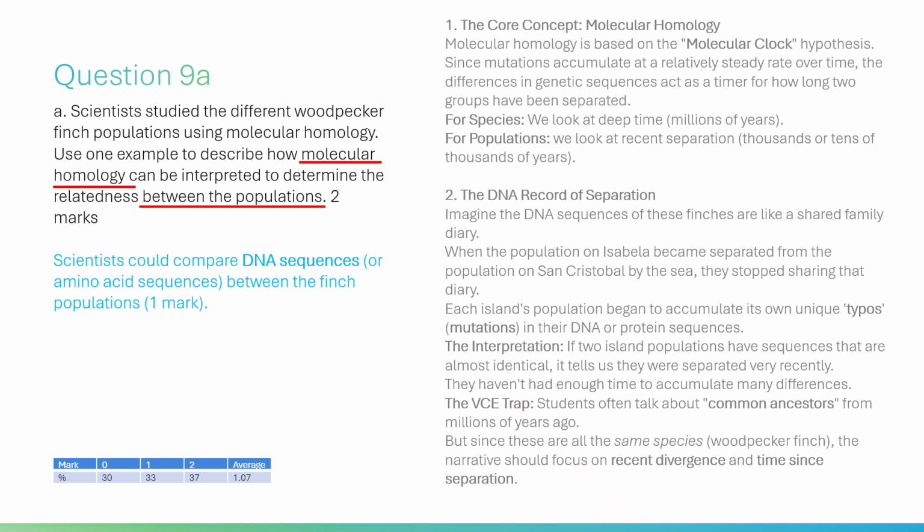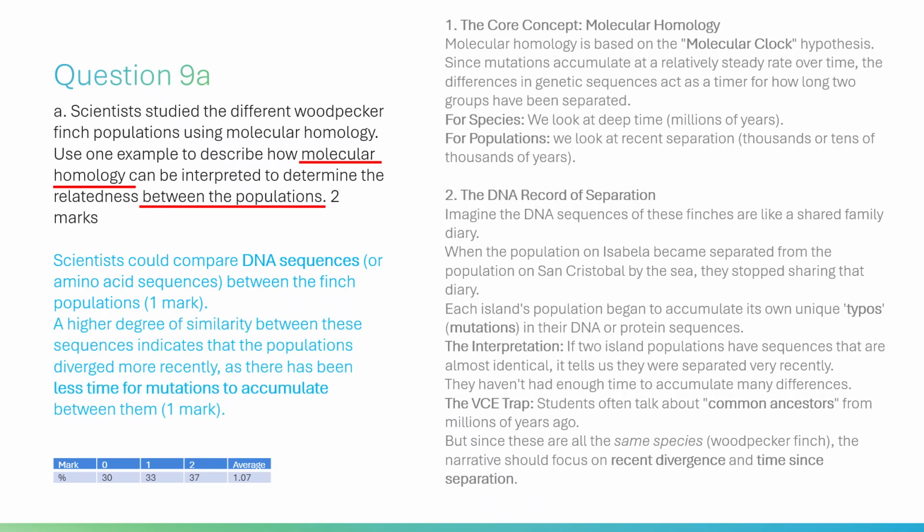The model answer: 2 marks. Scientists could compare DNA sequences, or amino acid sequences, between the finch populations, 1 mark. A higher degree of similarity between these sequences indicates that the populations diverged more recently, as there has been less time for mutations to accumulate between them, 1 mark.